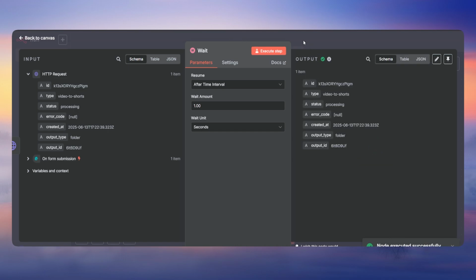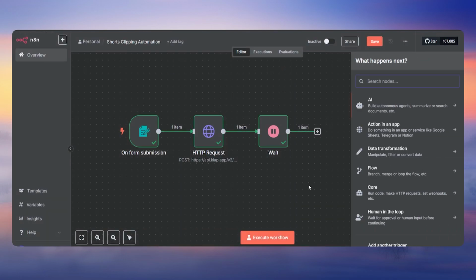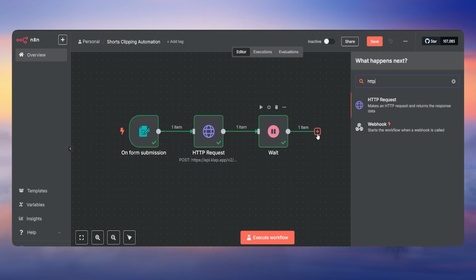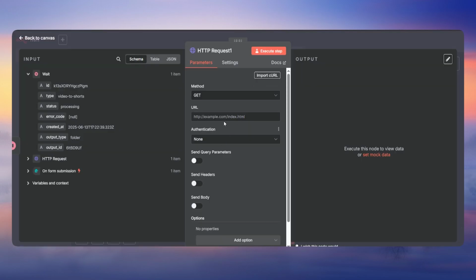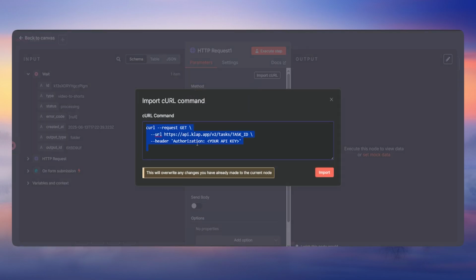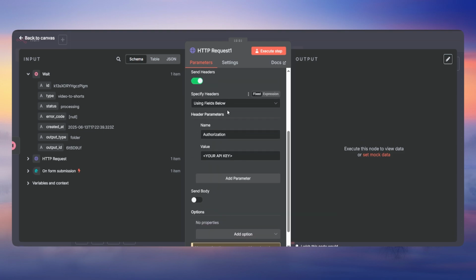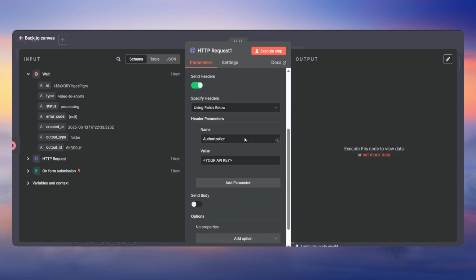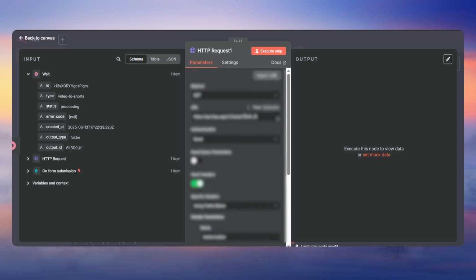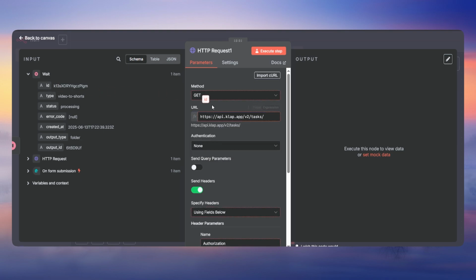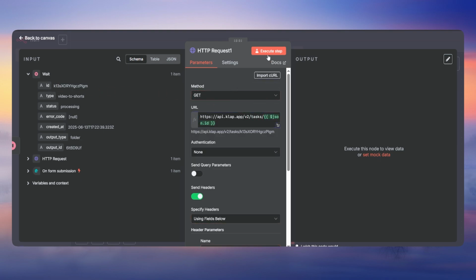And it is still saying processing, and then you have to click on the plus and add the HTTP request node again, copy this check analyzing get request command, import the curl, click on it and just paste the command, import it, and as you can see it's done. So now here you have to click on the API key again and copy and paste the same key that you have. Alright, so then here we have to change the task ID, keep it as an expression, and then the task ID is going to be this, and let's go ahead and test this out.